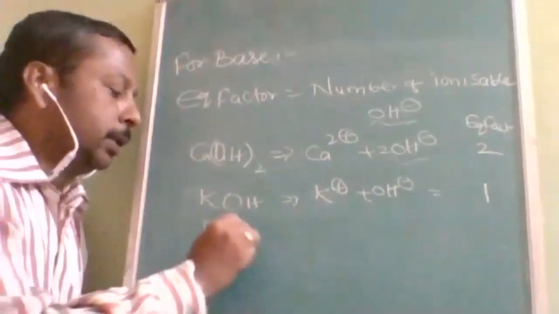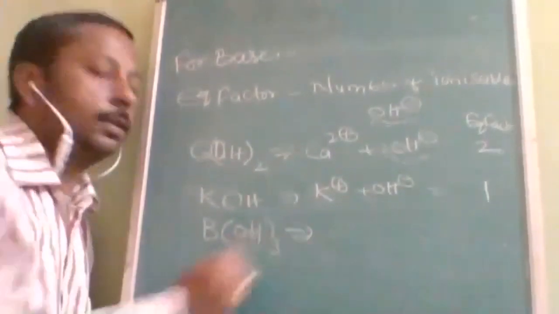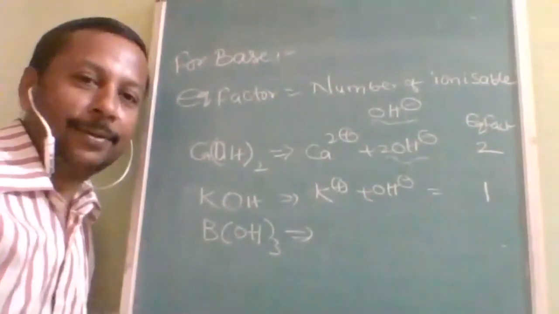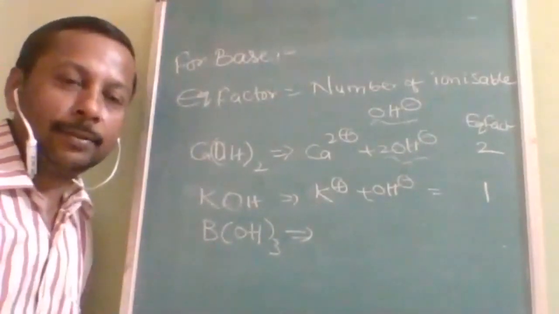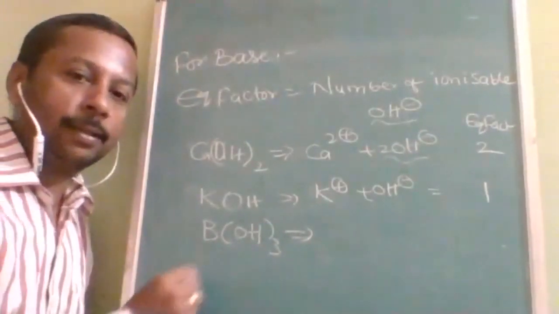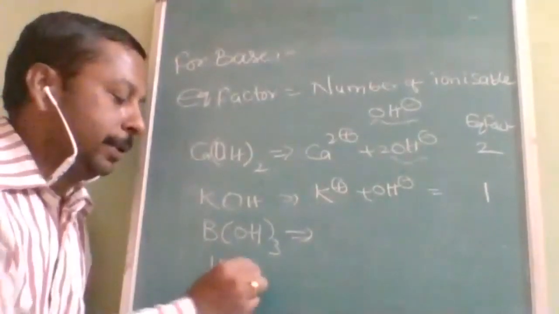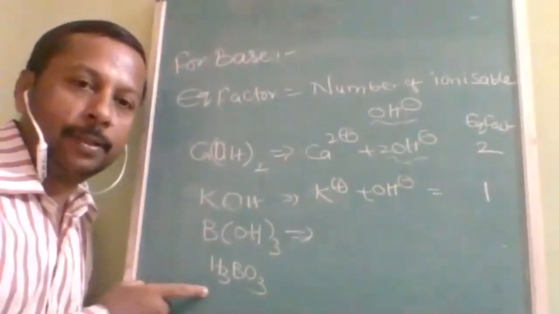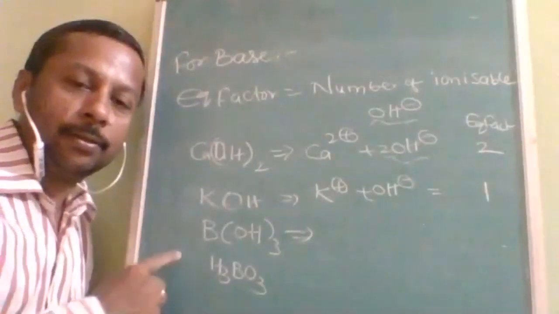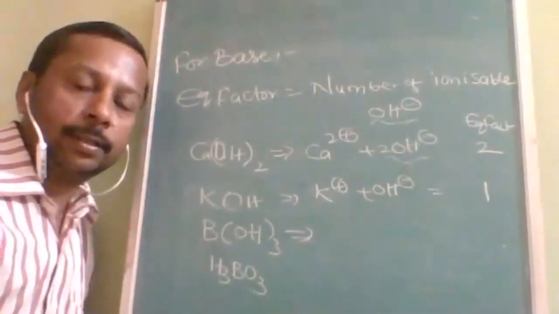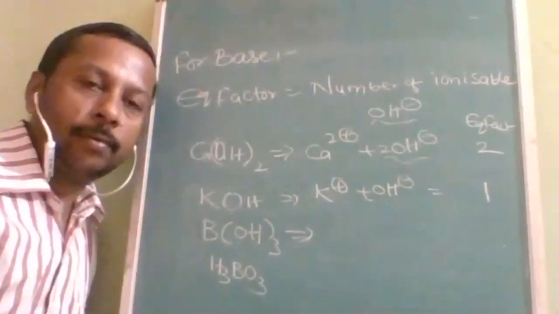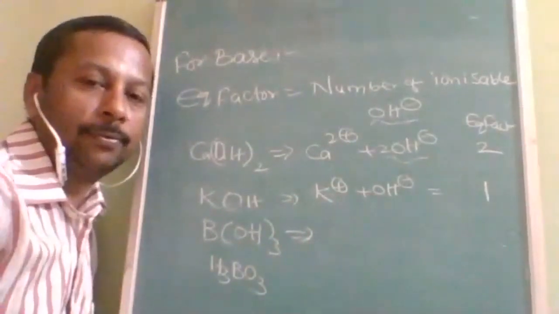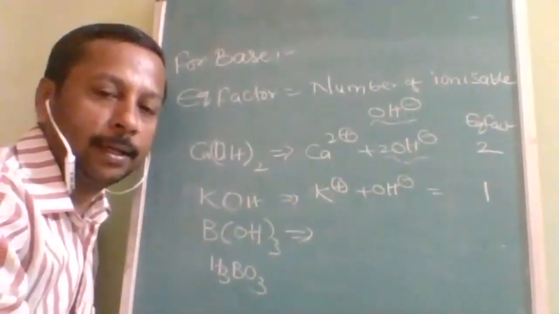Now let us see what is the answer for this B(OH)3. What should be the answer? 3 or not? Not 3, because it is not at all a base. It is an acid. Just to confuse you, it is given like this. Normally you will see this as H3BO3, which we have just discussed. So B(OH)3 and H3BO3 are the same. That is why you should avoid skipping. If you skip, you will skip the marks also. You may not get the full marks. So try to watch the video from start to end.